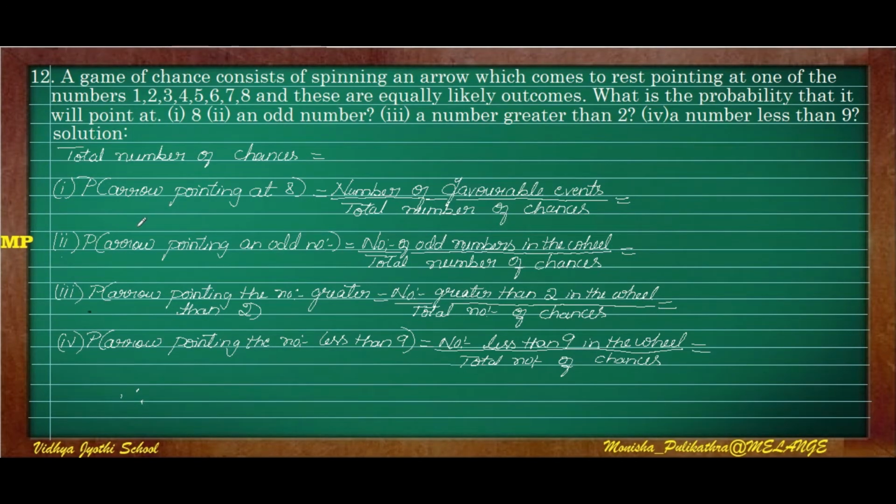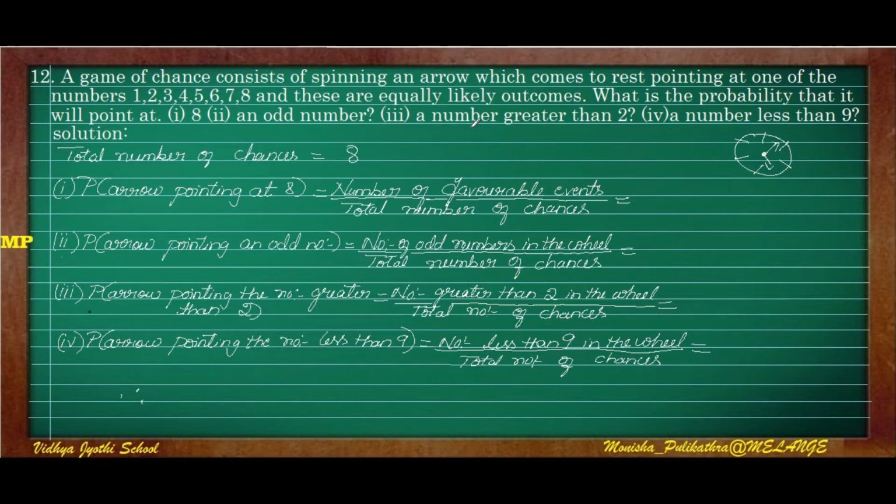Moving on to the 12th question of this session. A game of chance consists of spinning an arrow which comes to rest at a point. A game of chance is nothing but like a casino. So there will be 8 numbers, 8 chances, and the spinning arrow will point to one number at a time. So here the number of chances is only 8. The total number of chances in the question is 8, equally likely outcomes.